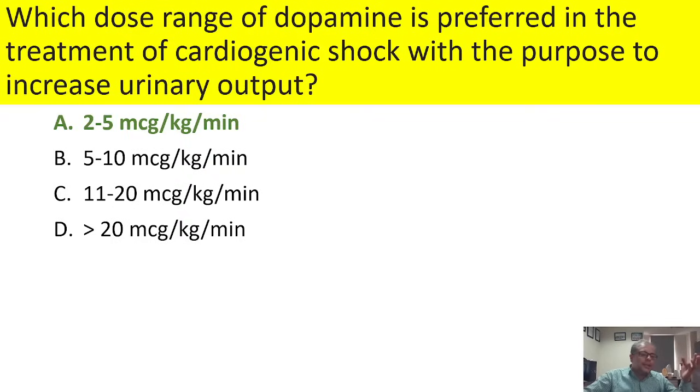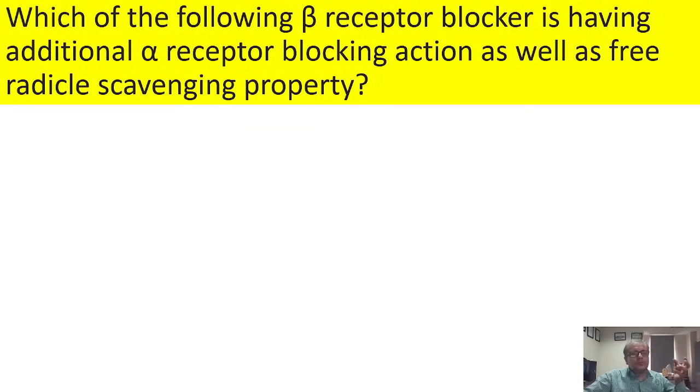If you further increase the dose more than 20 microgram per kg per minute, it acts on the alpha 1 receptor, which is not desired. So in the treatment of congestive cardiac failure, one has to use the dose of dopamine somewhere in between 2 to 15 microgram per kg per minute.